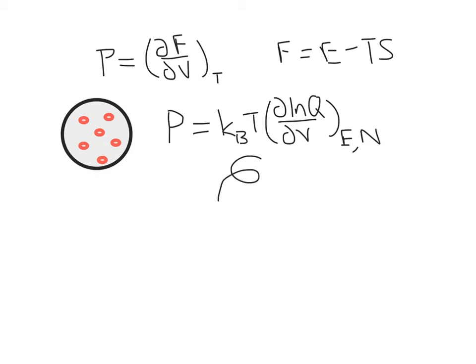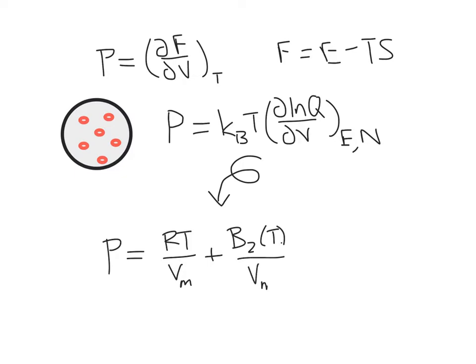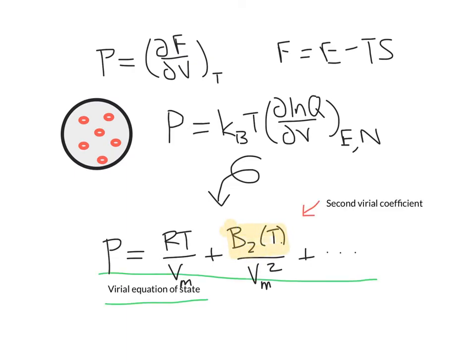But suffice it to say that when we do this, we end up with a series expansion where the pressure is equal to the gas constant times the temperature times a series in 1 over the volume, where the first term is just 1 over the volume, and the second term is quadratic in 1 over the volume and includes a coefficient called the second virial coefficient. We can include higher order terms in the expansion that would be cubic in 1 over the volume, quartic in 1 over the volume, and so forth. This term is called the second virial coefficient, and this equation is called the virial equation of state.